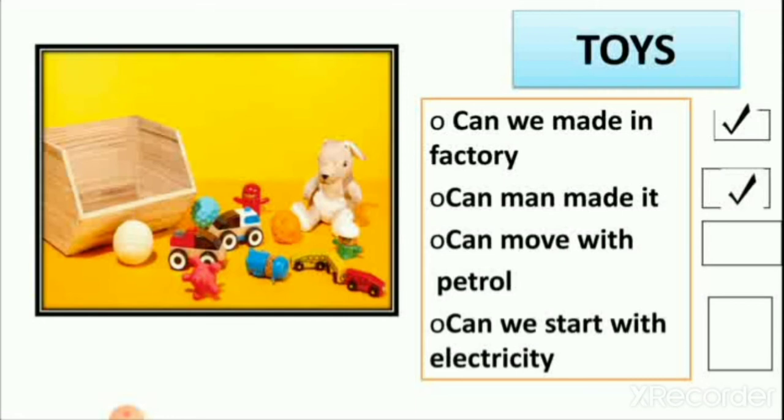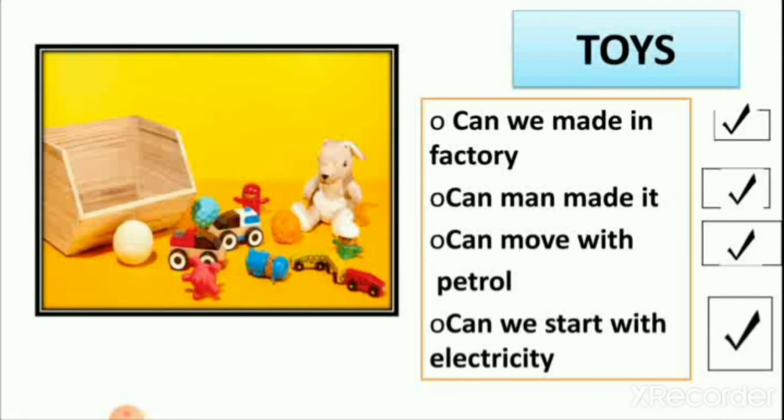So men can make it. Then can they move with petrol? Yes, toy car moves with petrol, and toy bike also moves with petrol. Then can we start them with electricity?